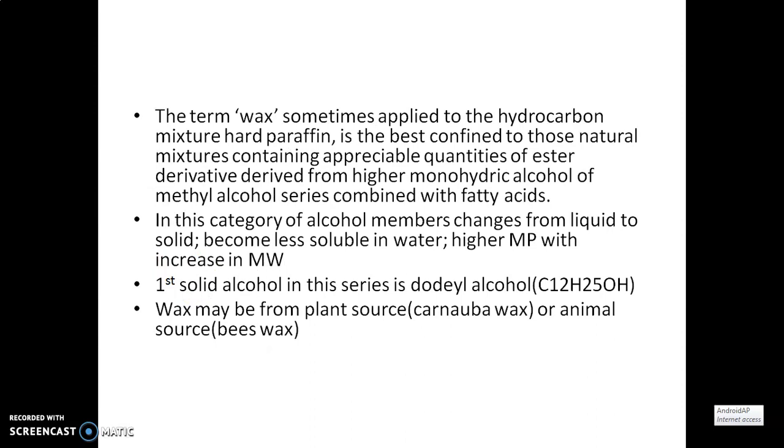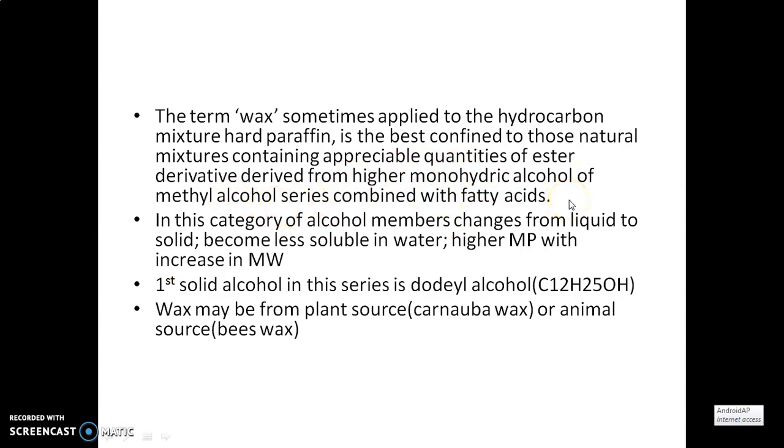Then come to another important simple lipid, that is wax, which has immense pharmaceutical importance. The term wax is sometimes applied to hydrocarbon mixtures such as hard paraffin, but is best confined to those natural mixtures containing appreciable quantities of ester derivatives of higher monohydric alcohols of the methyl alcohol series combined with fatty acids. So this is a kind of simple lipid where instead of glycerol, other alcohols are present, and generally they are in the form of a series of methyl alcohols.